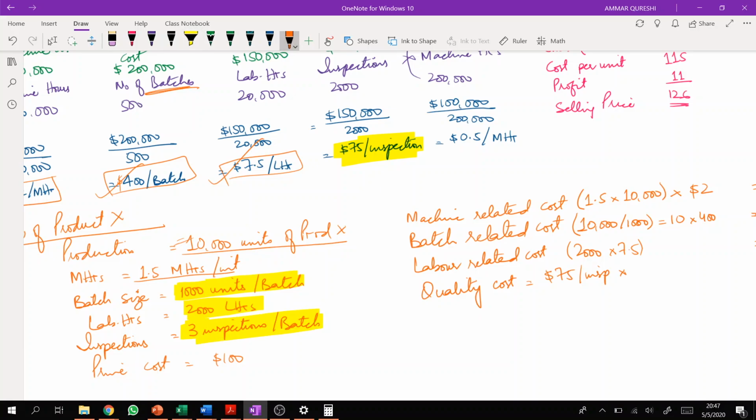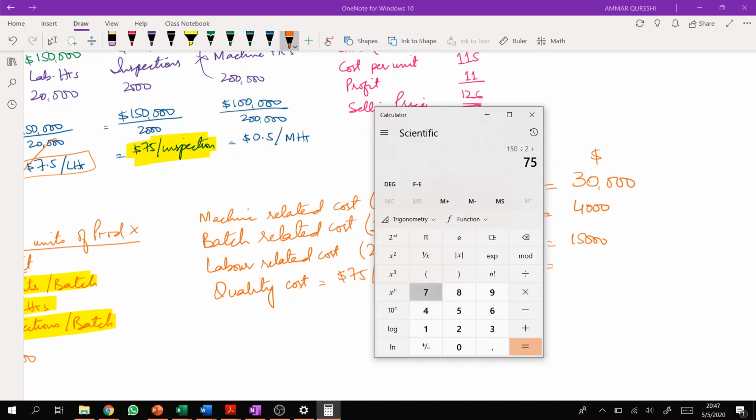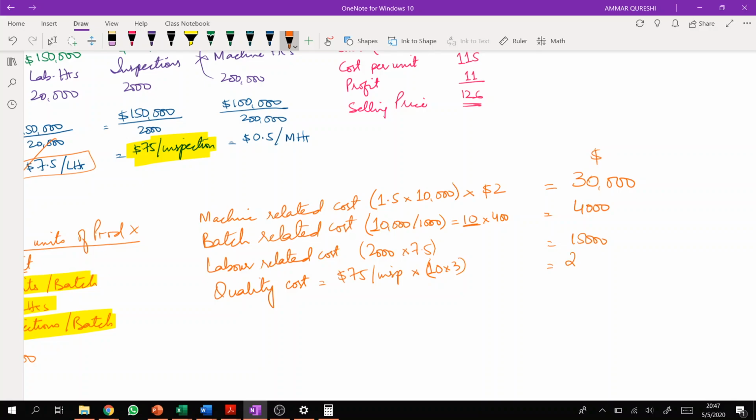And how many batches are we going to manufacture? 10 batches. So 10 batches multiplied by 3 will be around 30 inspections. 30 inspections multiplied by 75 is around 2250.